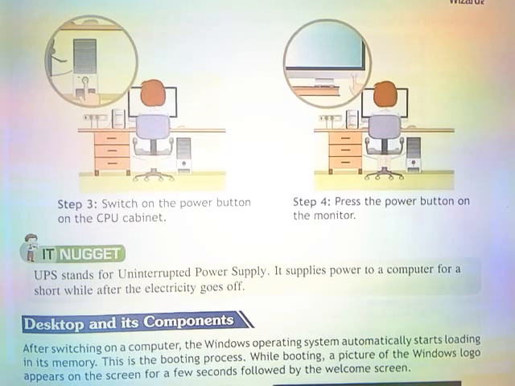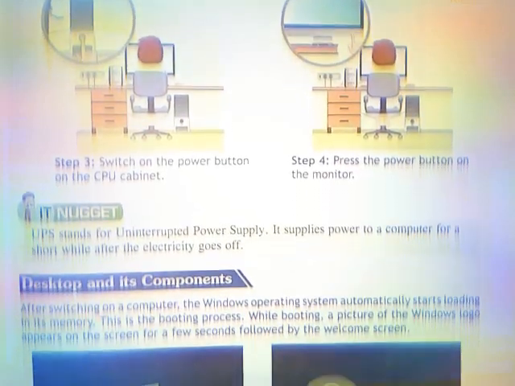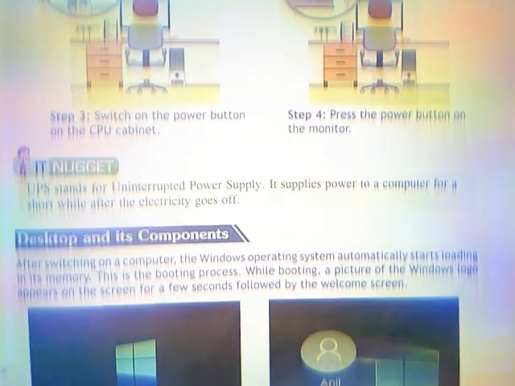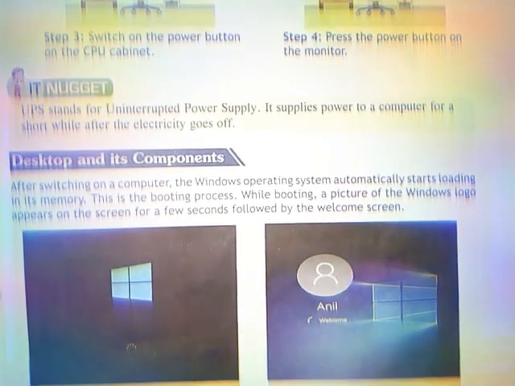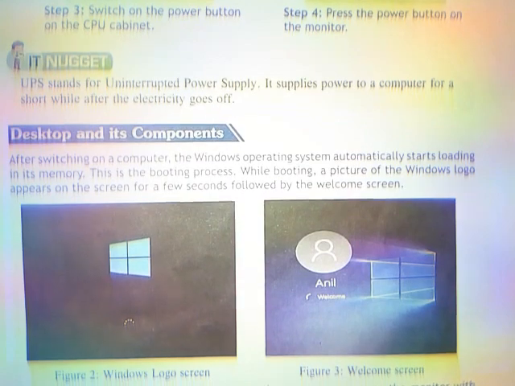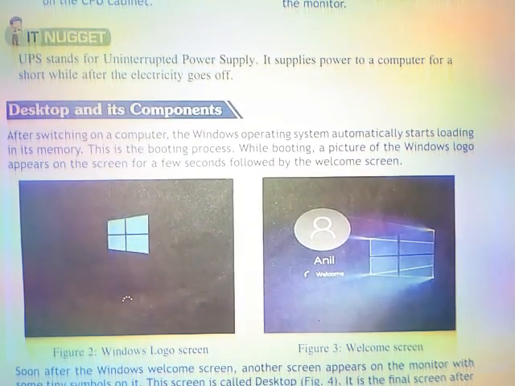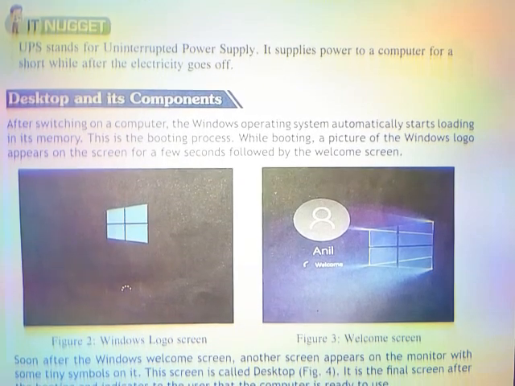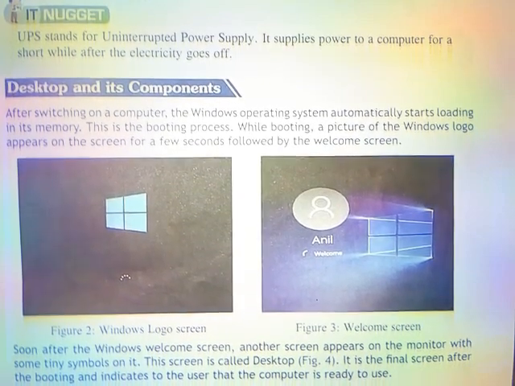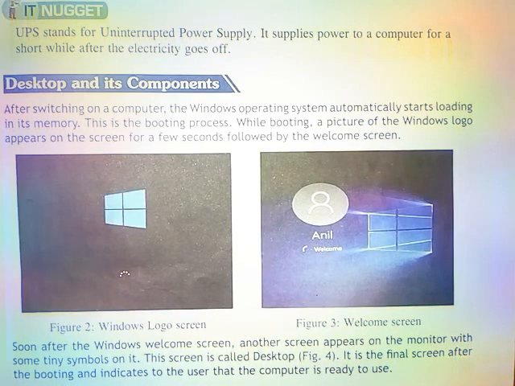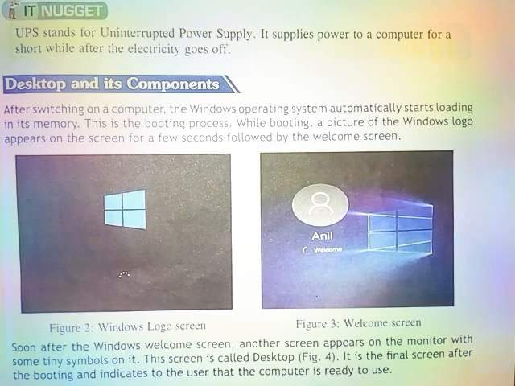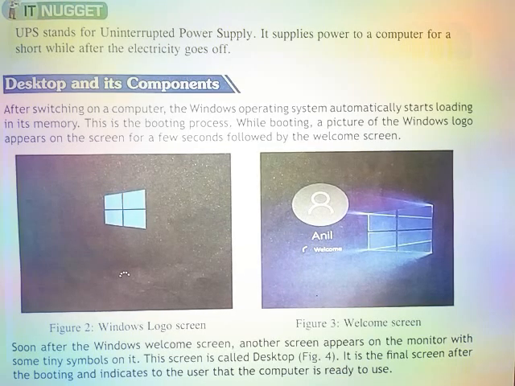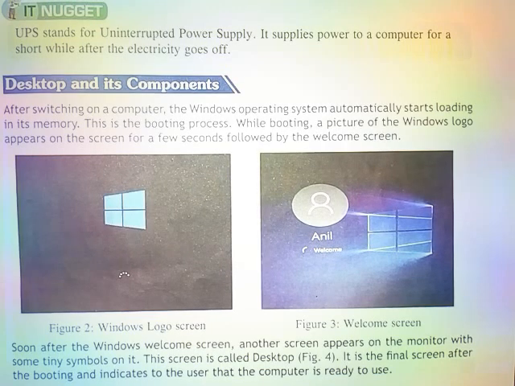Desktop and its components. After switching on a computer, the Windows operating system automatically starts loading in its memory. This is the booting process. While booting, a picture of the Windows logo appears on the screen for a few seconds, followed by the welcome screen. Soon after the Windows welcome screen, another screen appears on the monitor with some tiny symbols on it. This screen is called the desktop. It is the final screen after the booting and indicates to the user that the computer is ready to use.